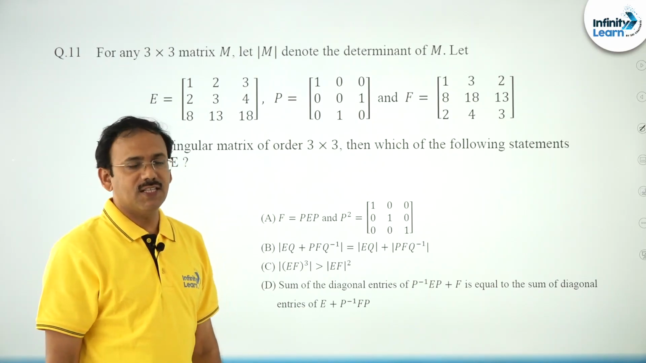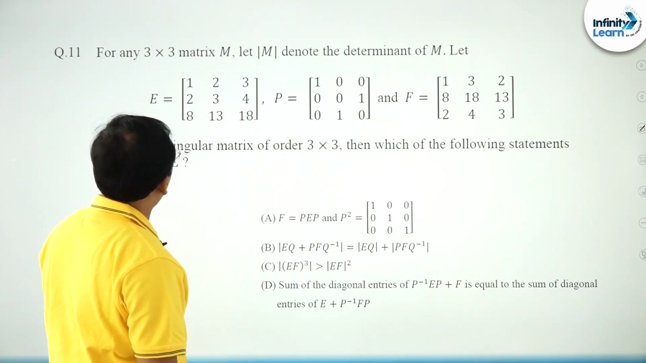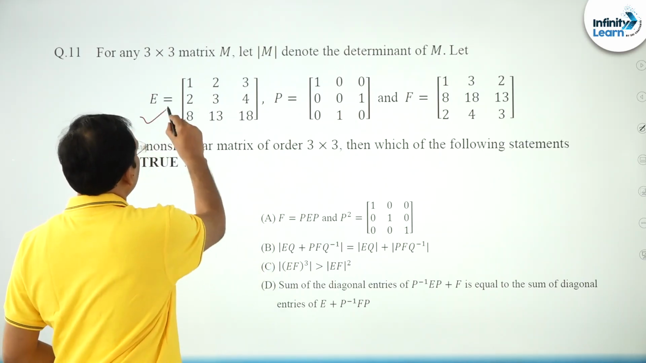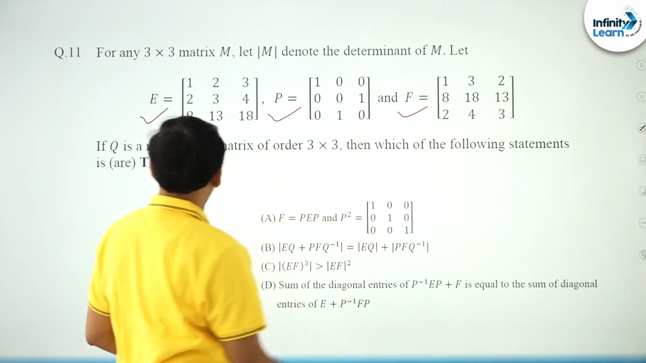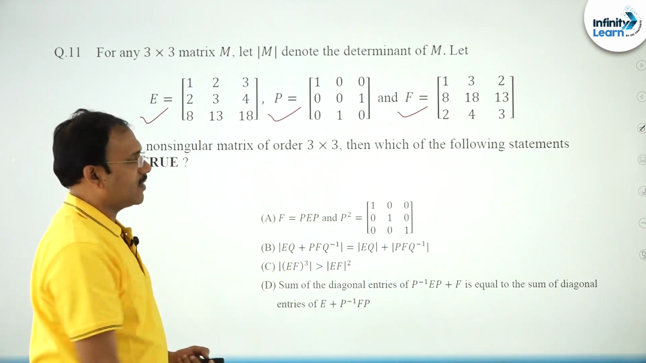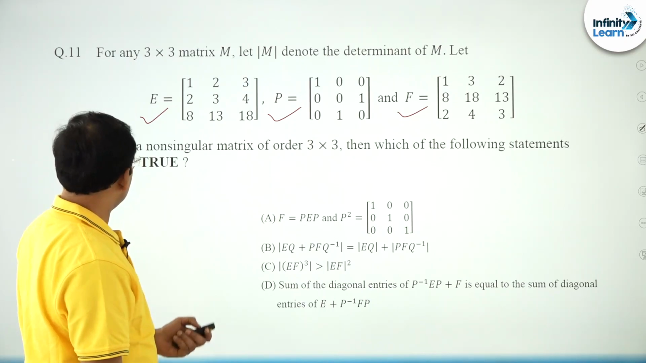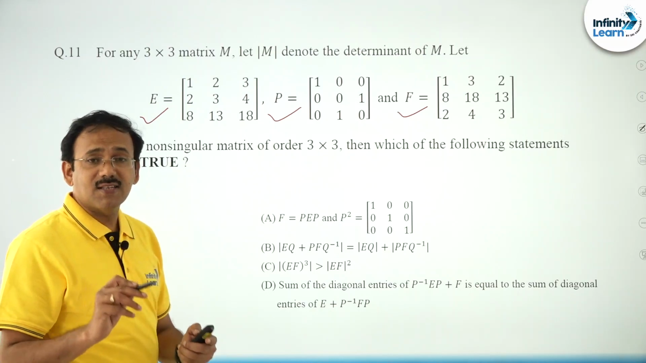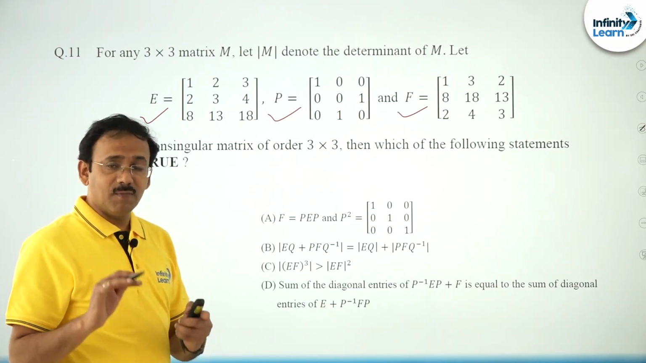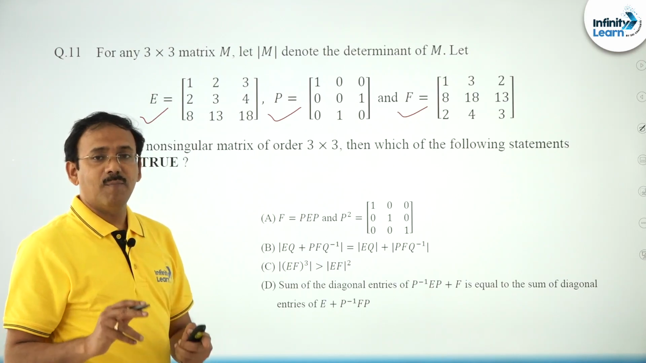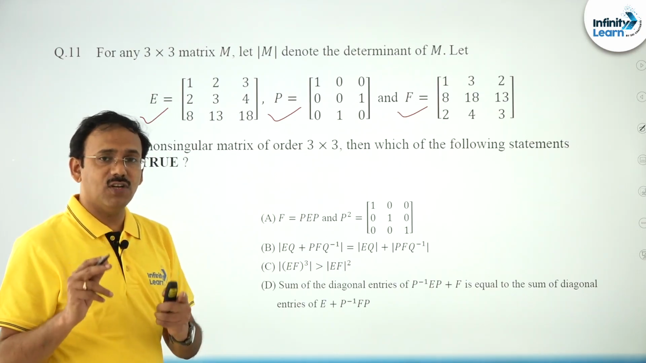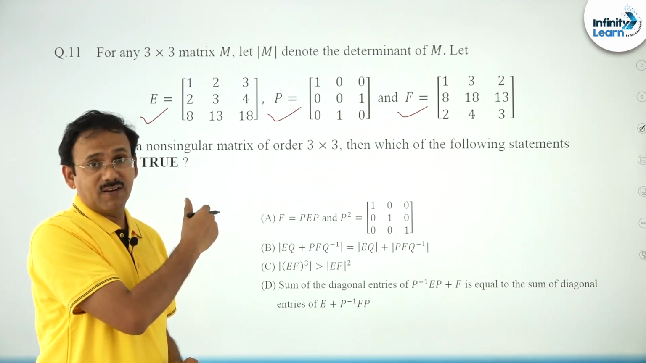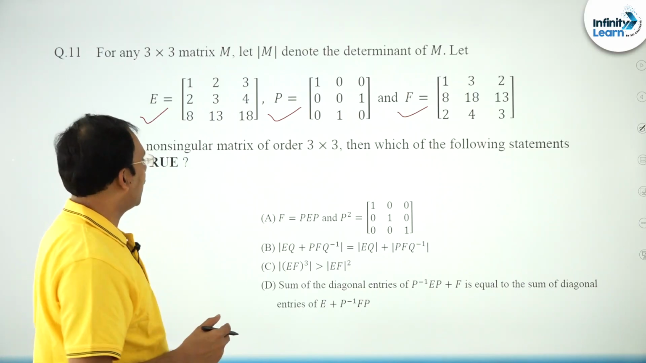Next, friends, you see this question. For a 3 by 3 matrix, E is given, P is given, F is given, and Q is a non-singular matrix of order 3 by 3. Which of the following is true, he is asking. Friends, here you see matrices related. We told you many times, even in our previous YouTube classes, that matrices and determinants are the area you need to focus on for advanced. We have already done 2 paragraph-kind questions; here is one more question, a multi-correct kind.